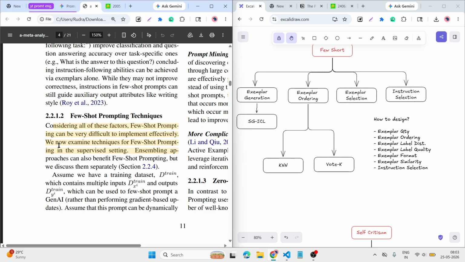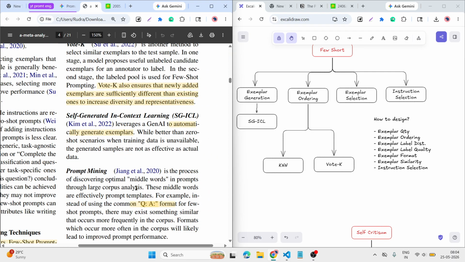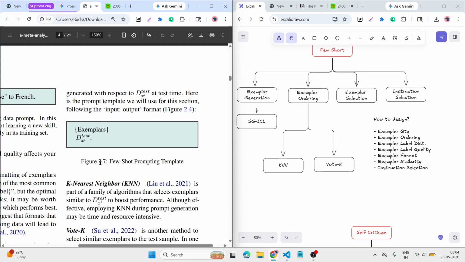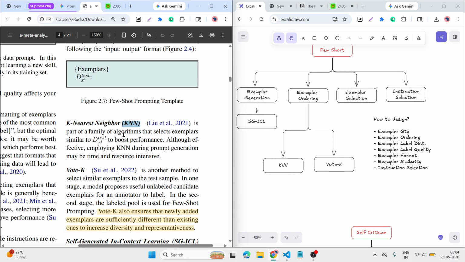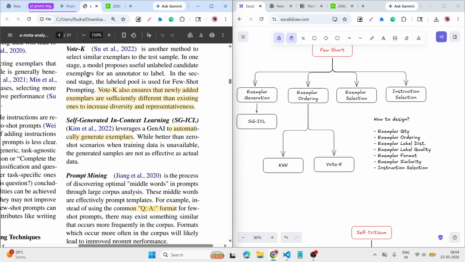To implement these effectively, we have a few techniques for supervised settings. So how can we go through it? First of all, the KNN. KNN means simple similarity: based on the different examples, get the similar text from there. Then Vote-K means the top 1, top 2, top 3 articles give me.